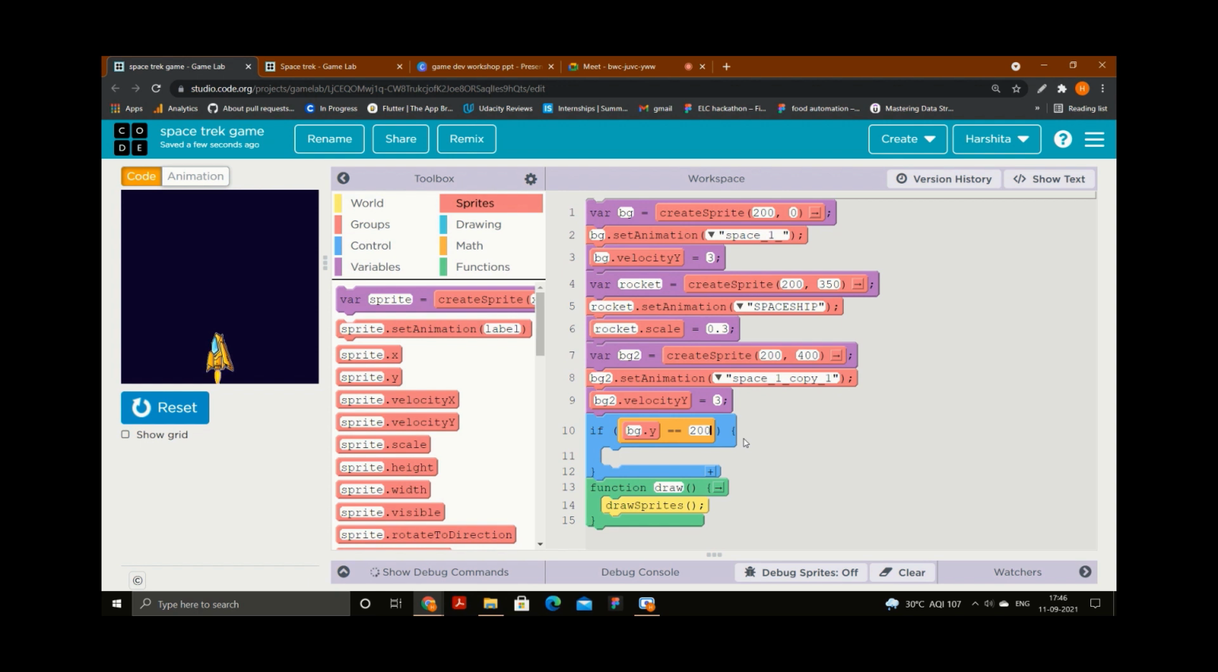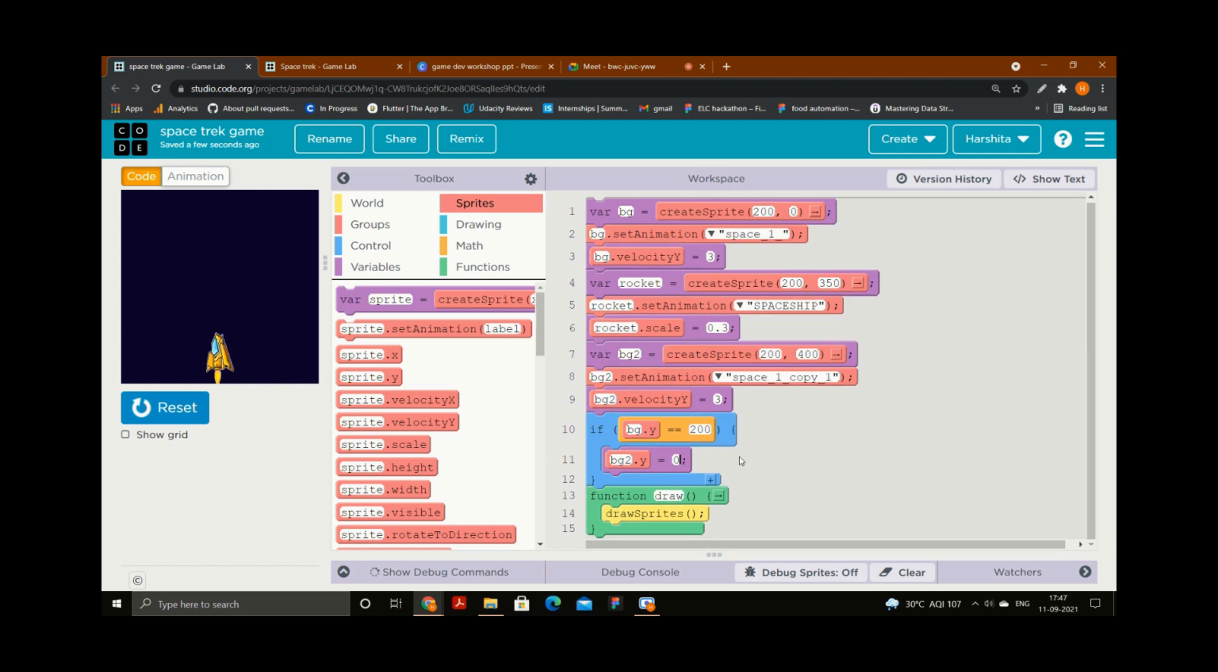equal to means I am comparing. These are my two values, bg dot y and 200. I am comparing whether they are equal or not. So if the first background's y position is equal to 200, then the second background should come in the top. So I will just set the y coordinate of the second background. Second background is bg2. I will set its coordinate as 0. Why? Because I want it to reappear from the top. So I will set it as 0.